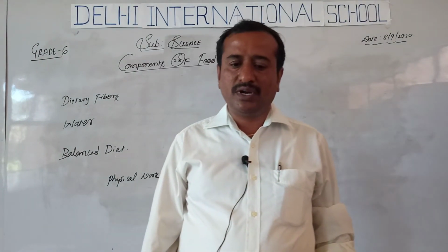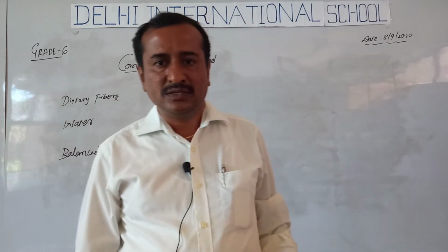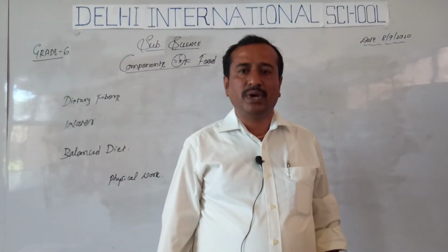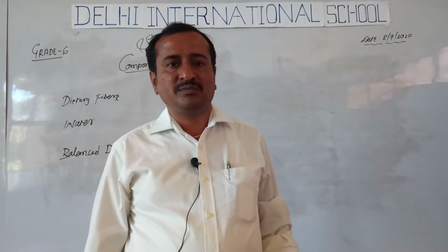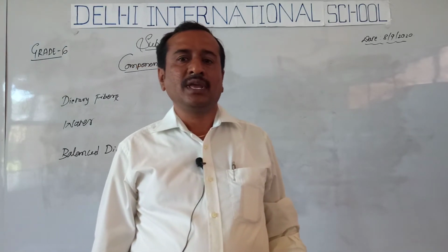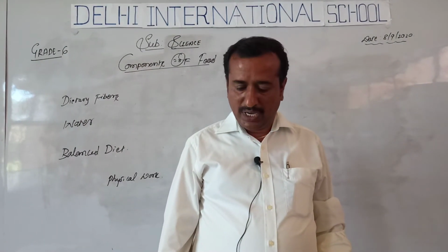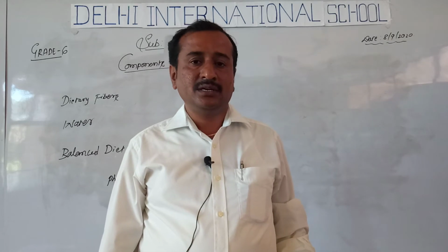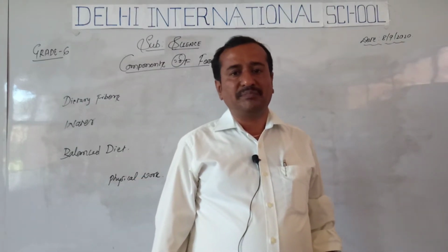The food that provides all the nutrients required by our body in proper proportion is called a balanced diet. A balanced diet helps in the balanced growth of the body.